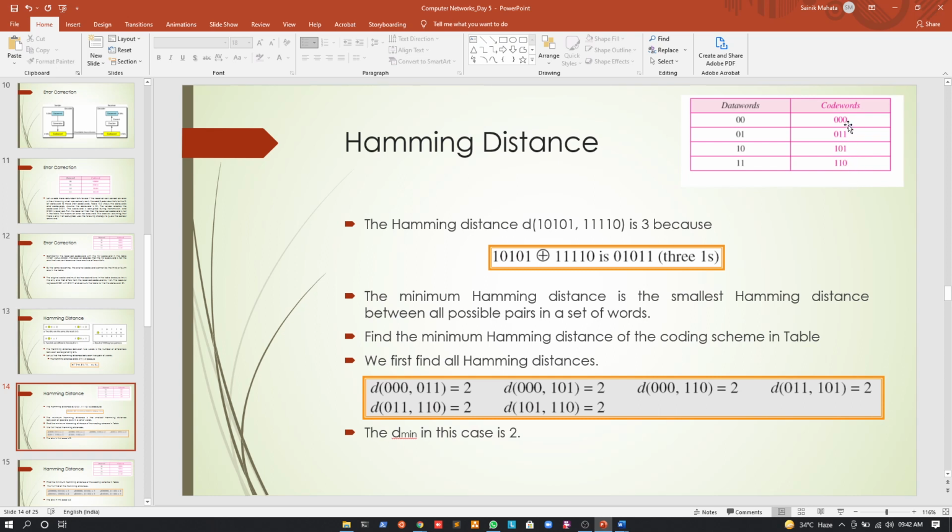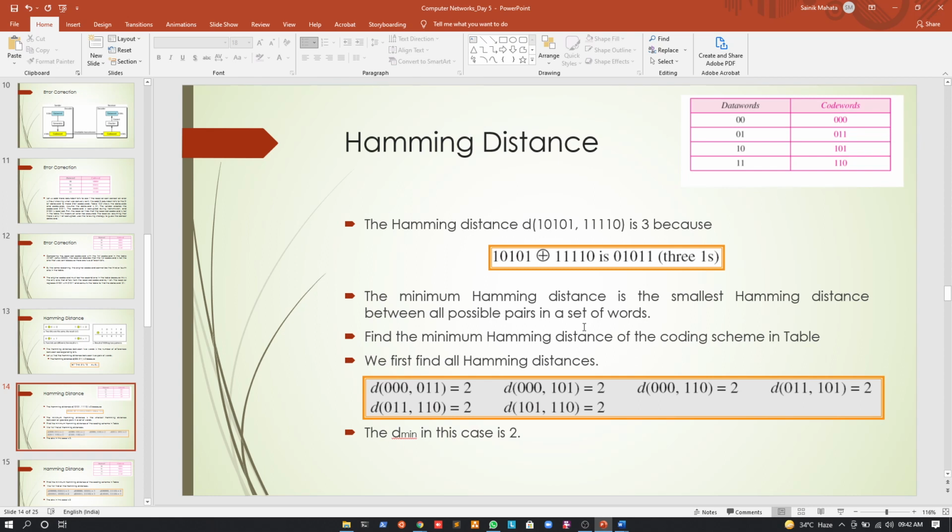Between all possible pairs, we will find the Hamming distance. The Hamming distance between 0, 0, 0 and 0, 1, 1 is 2. Again, 0, 0, 0 and 1, 0, 1 is 2. And 0, 0, 0 and 1, 1, 0, the last row, is also 2. Similarly, we find the Hamming distance between all possible pairs in the code words.